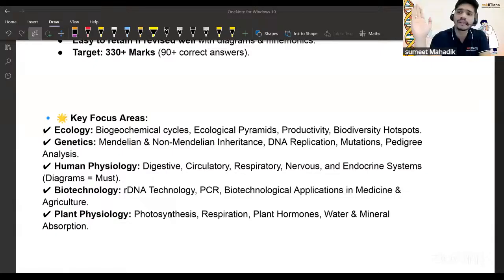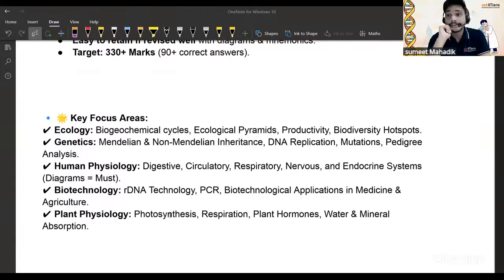And the majority of the questions, if you see, in human physiology, in case of biology, you can be asked with some changes or a flipped question. But in ecology, they know exactly what is there. So you should not avoid this topic. Okay. So what in that case? Biogeochemical cycles, ecological pyramids, productivity, that you should know the rule, right? And the biodiversity hotspots. Don't forget about that biodiversity hotspot. Okay. These questions also come in PYQs also, right?